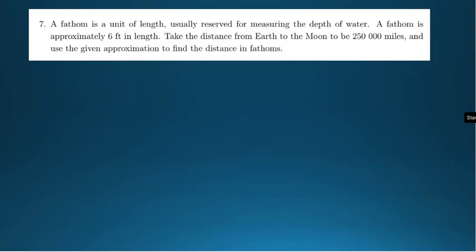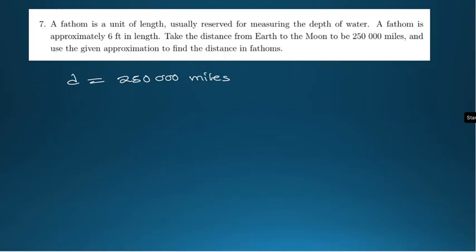Okay, what have we been given? We have been given the distance. We have been told that a fathom is a unit of length, usually reserved for measuring the depth of water. A fathom is approximately 6 feet in length. Take the distance from Earth to Moon to be 250,000 miles, and use the given approximation to find the distance in fathoms.